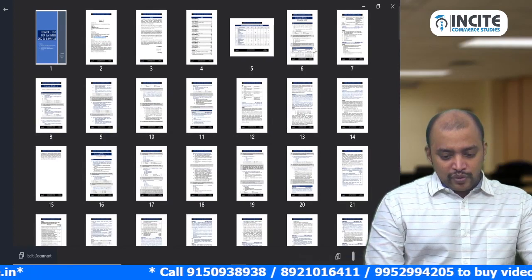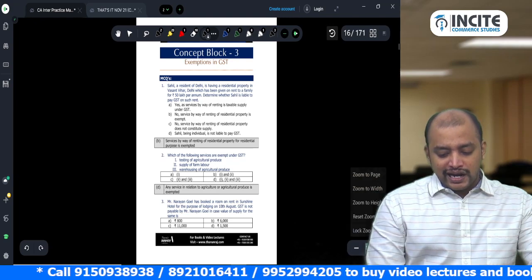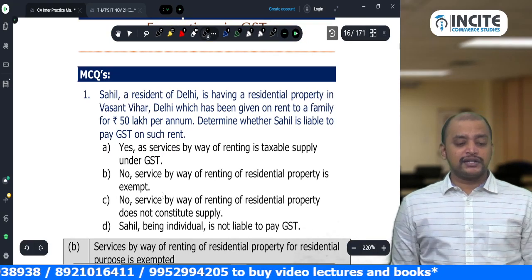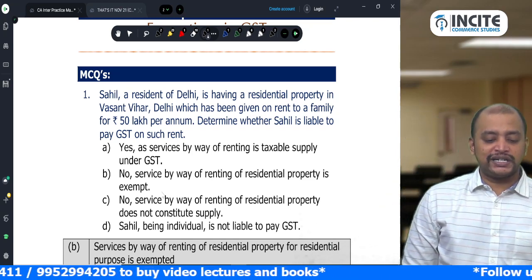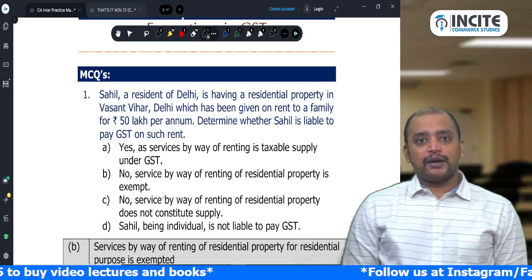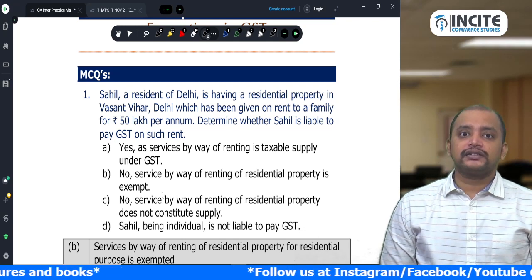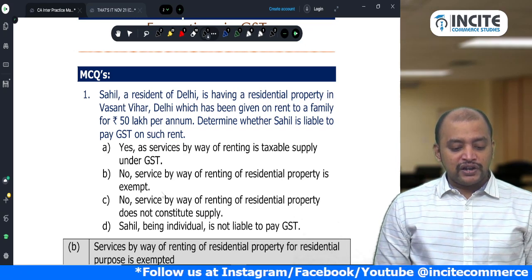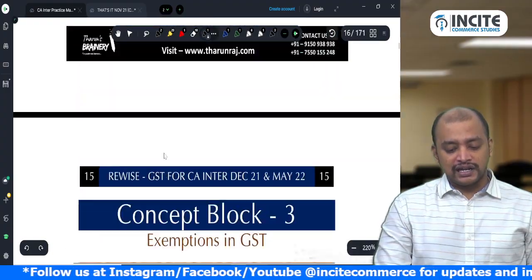So there are some questions on this concept block number 2, some MCQs and some practical questions. Have a look into this. I am just explaining it once. Shahil, a resident of Delhi, is having a residential property in Vasant Vihar, Delhi, which has been given on rent to a family for 50 lakh per annum. Determine whether Shahil is liable to pay GST on such rent. So GST payable on residential property which has been given on rent for 50 lakhs? No, GST is not payable because renting is exempted.